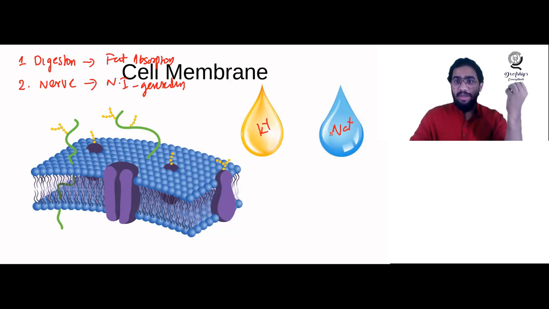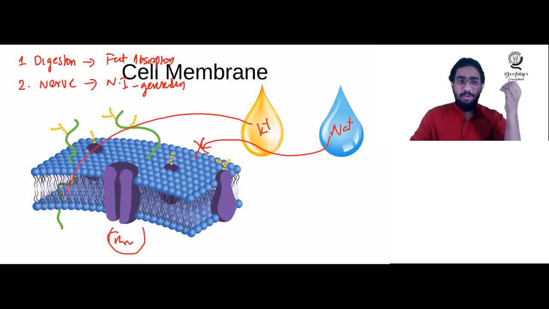So what will happen if the sodium ion is trying to cross the cell membrane? It is a water soluble product, it will not be allowed. So the sodium will be remaining impermeable for the cell membrane. So the sodium cannot get inside of the cell. Why? Because it is water soluble. Suppose the potassium is coming and crossing the cell membrane, can it go? Yes, it can pass through. Why? Because it is a lipid soluble ion, so it can pass through easily. So that is an application of the semi-permeability of the cell membrane.